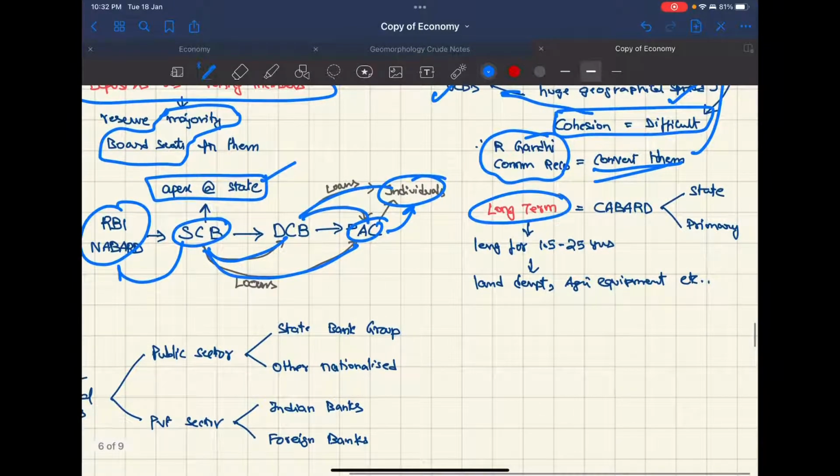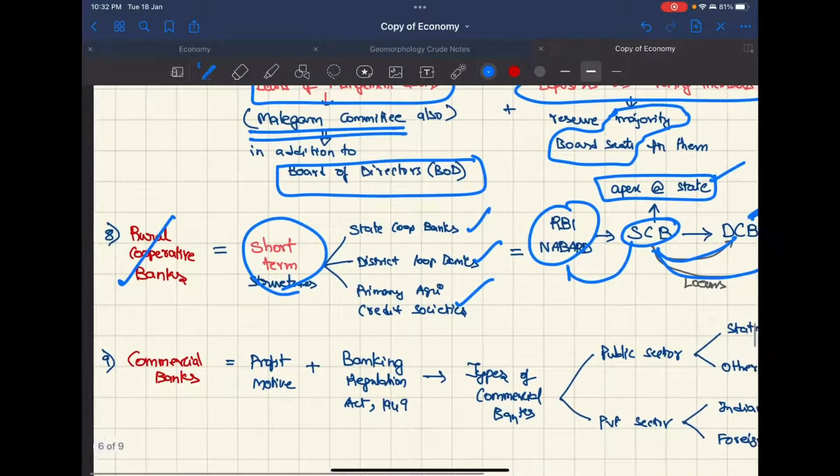Now coming to long-term structures, we have state and primary CARDBs. They give loans for 1.5 to 25 years. They mainly give loans for land development, agricultural equipment, etc.